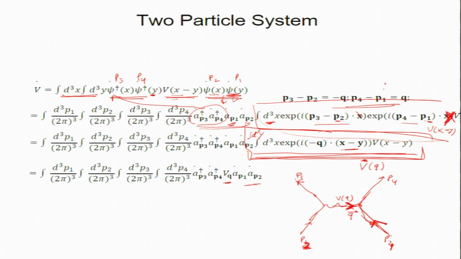Look at it here: P1 plus Q equals P4. Can you see this? P1 is coming in, Q is also coming in, and that gives you P4. Momentum must be conserved.